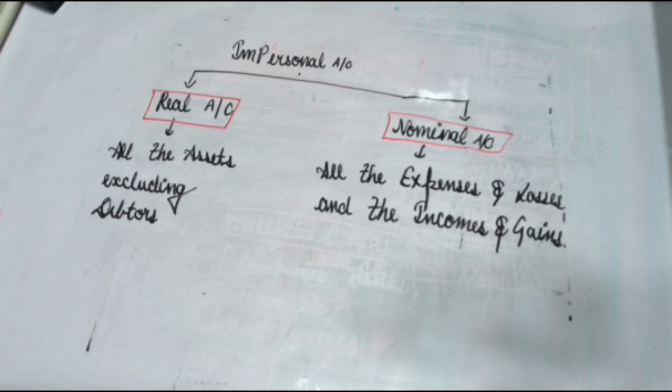All the liability are included in the personal account because we create a liability from any individual, that is creditors, any bank, that is bank loan, any friend, it is also an individual like friend's loan. So we include all the liability in the personal account.